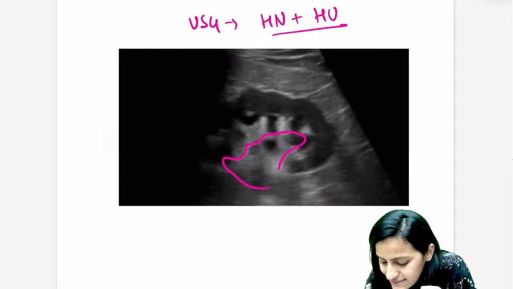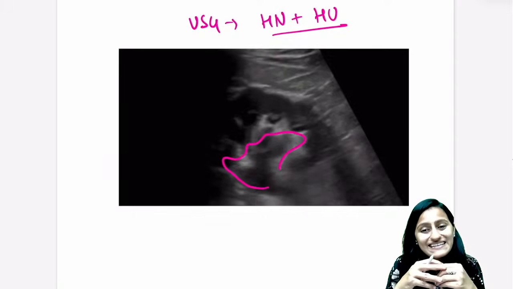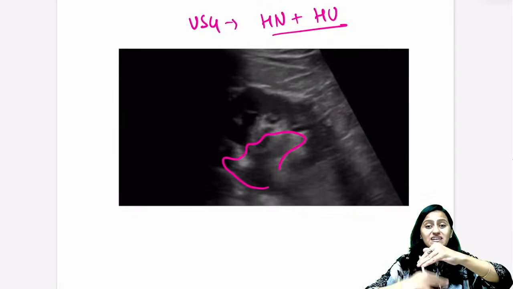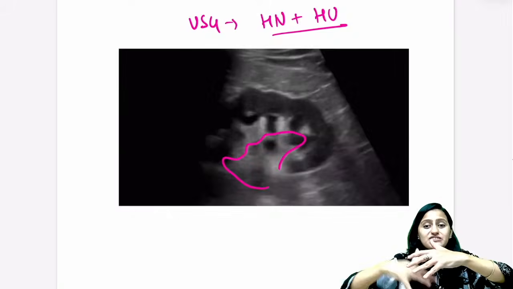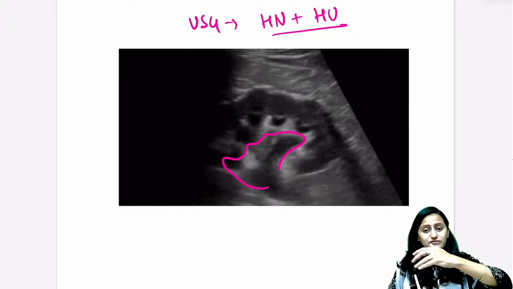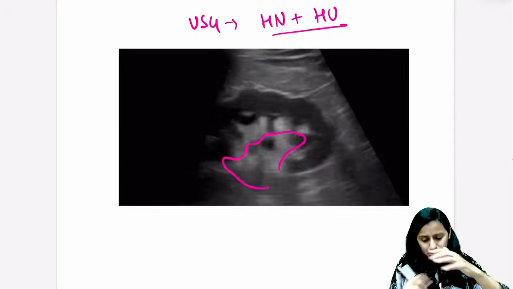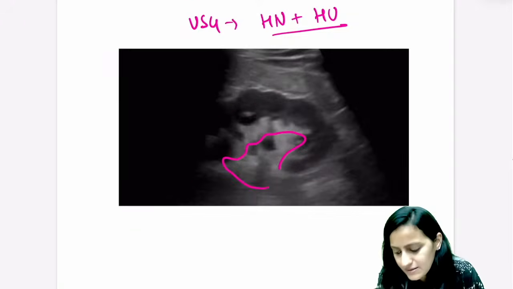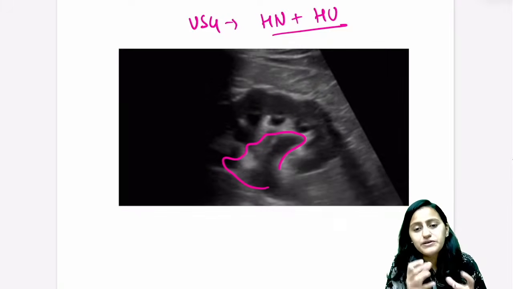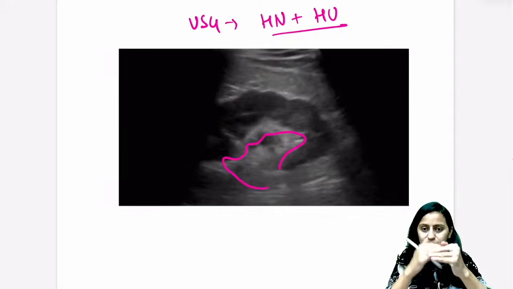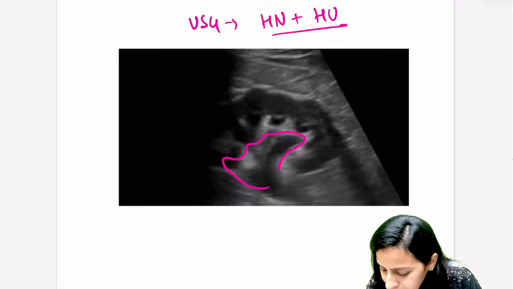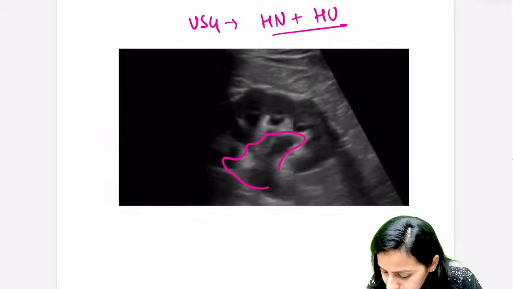No, colon will not look like this. Remember, colon contains air. So when you do ultrasound for colon, it is filled with air. You will not be able to see the other wall of the colon because the air gives shadowing on ultrasound. The air obstructs visualization of the structures beyond it, so you will not see the whole border in the colon. Until it is filled with fluid, bowel loops filled with fluid, you will be able to see the anterior wall and posterior wall completely. Otherwise, if it is air filled, you will not be able to see on ultrasound. Okay?